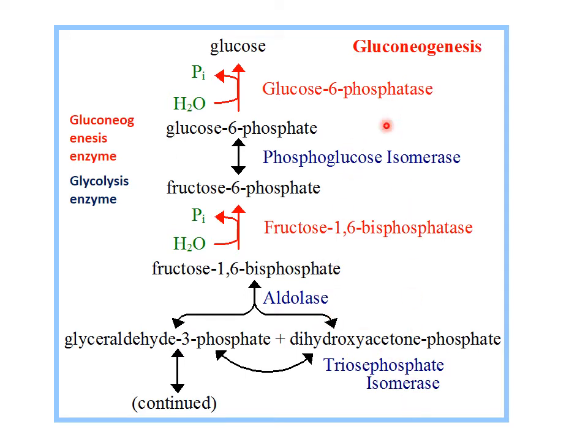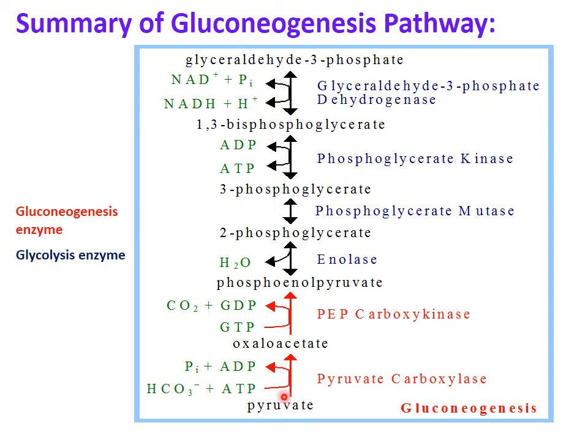So these 2 red steps are irreversible: conversion of glucose 6-phosphate into glucose, and conversion of fructose 1,6-bisphosphate into fructose 6-phosphate. Then the next reactions, glyceraldehyde 3-phosphate converted into 1,3-bisphosphoglycerate, 3-phosphoglycerate, 2-phosphoglycerate, phosphoenolpyruvate, are the same reversible reactions. So these 7 steps are similar in glycolysis and gluconeogenesis.